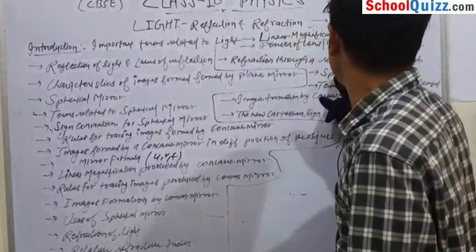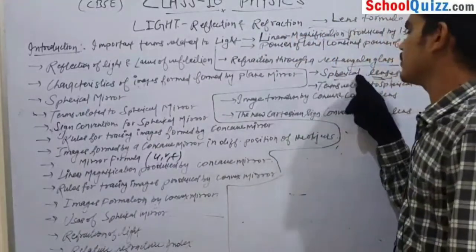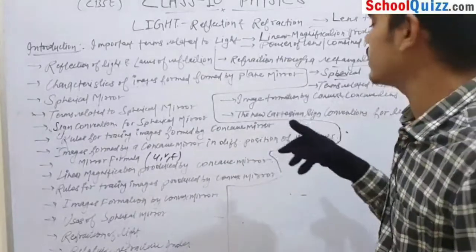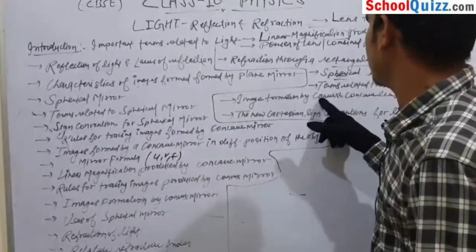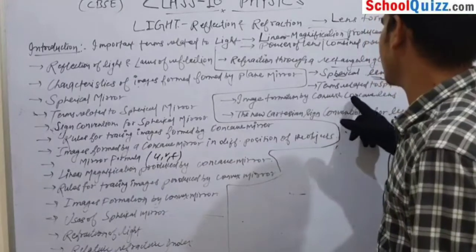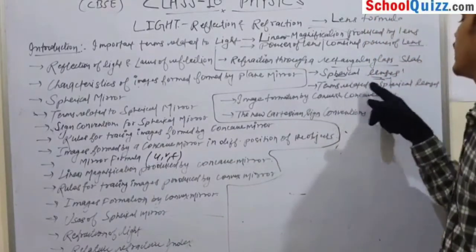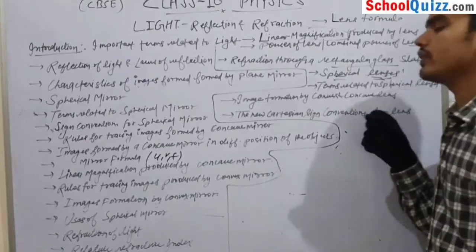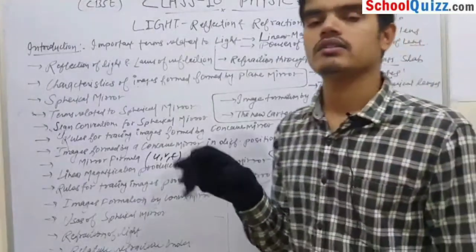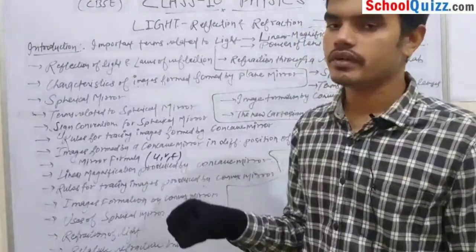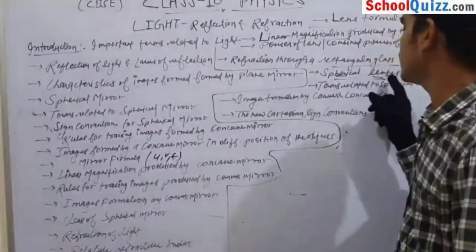And what are spherical lenses? Again, the term is derived from sphere, and it has two types: convex lens and concave lens. Okay. Now the next topic is terms related to spherical lenses. What are the important terms of spherical lenses? Curvature, radius of curvature, focus, pole. These are the terms which we will discuss in spherical lenses.